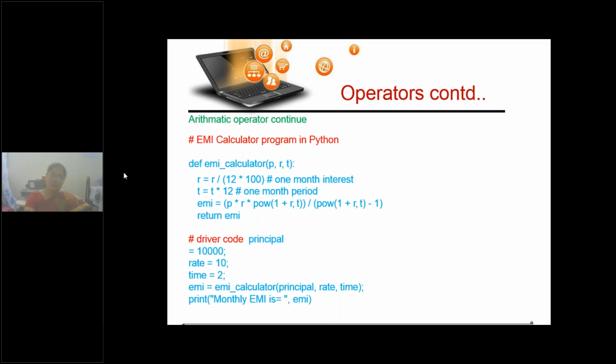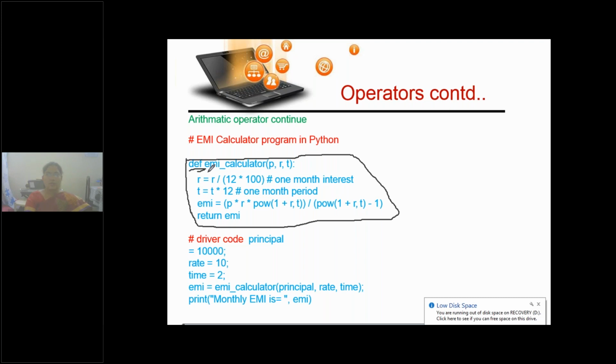Once the definition is used, again we will be discussing these definitions in the functions chapter as well. Here you can see def, right? So this definition works unless until it is invoked or called. If you look at the name of the function definition, there should not be any gap. You can see here these are all P, R, T.